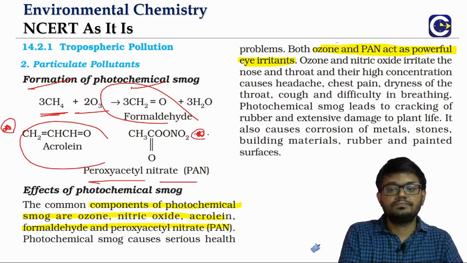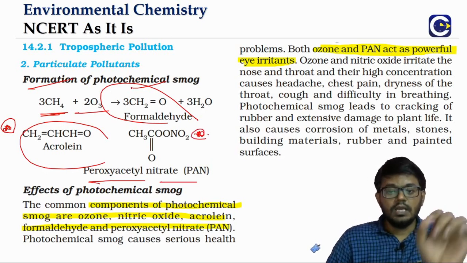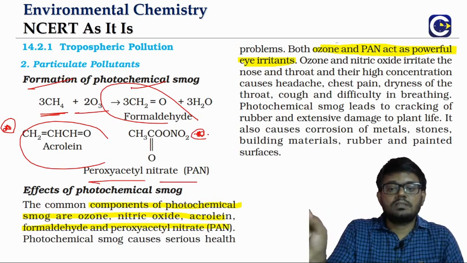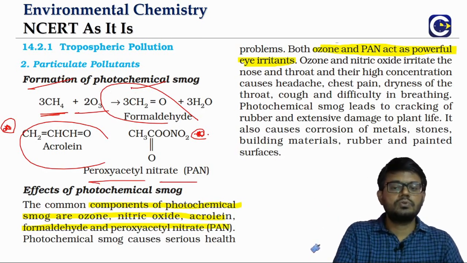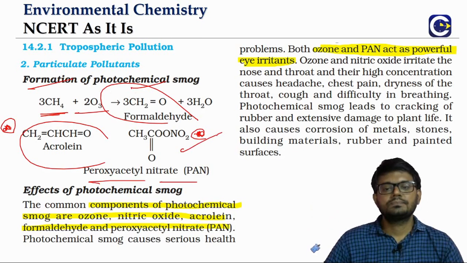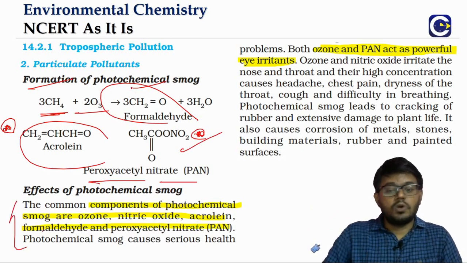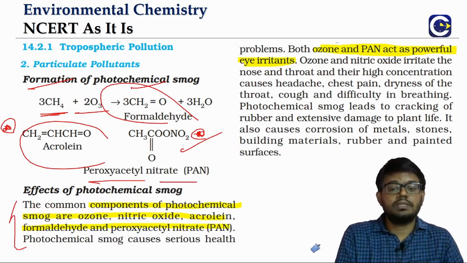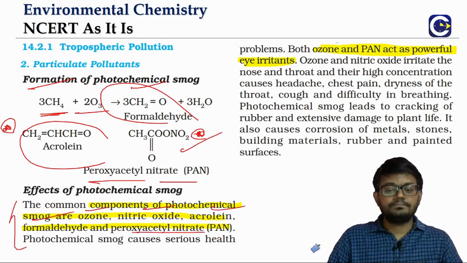When I say that we will get questions straight out of the NCERT textbook, this kind of question can be asked. They will say, what is the chemical structure of peroxyacetyl nitrate? They will give you 4 options, and you have to choose which of them is actually giving this one. Now the effect of the photochemical smog: what are the components of this? This is another possible question. We'll have ozone, nitric oxide, acrolein, formaldehyde, and peroxyacetyl nitrate.